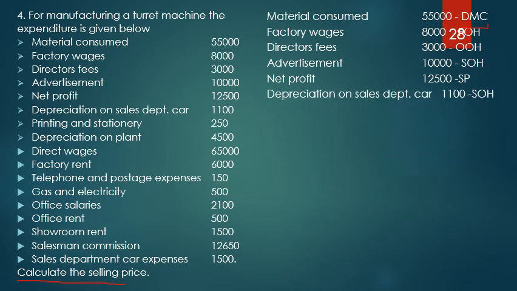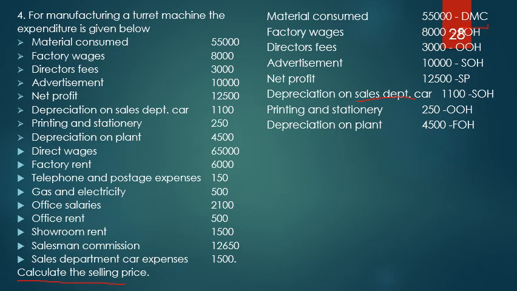Depreciation on the sales department cost. Sales department is there, so it's a part of selling overheads. Printing and stationery. Normally, where do we do more printing and stationery? We do more printing and stationery at the office, not at the factory. So printing and stationery, let it be a part of office overheads. Depreciation on plant. Plant means what? A factory is also termed as plant. So depreciation on plant and depreciation on factory are one and the same. So that has to be a part of factory overheads.